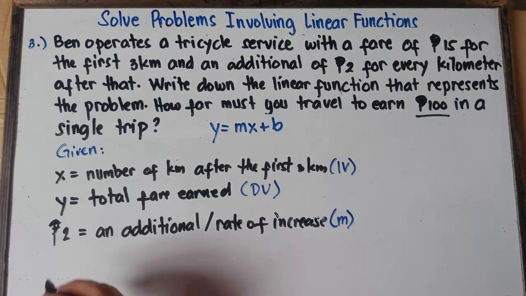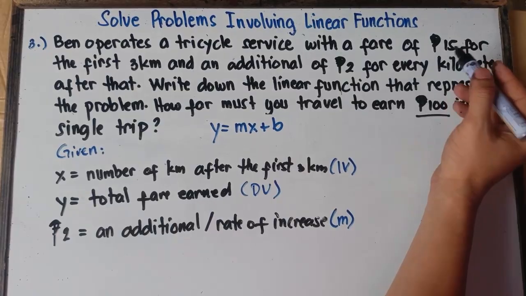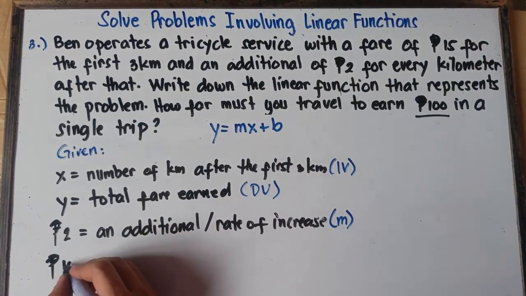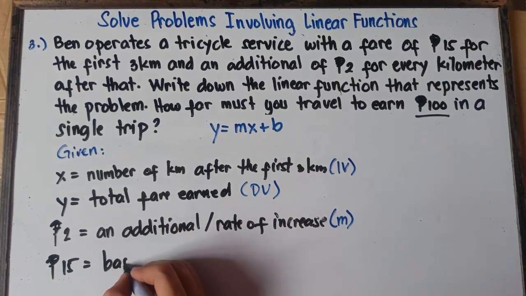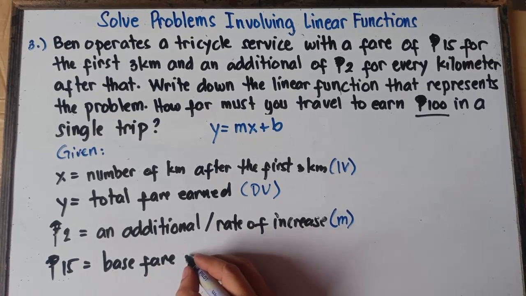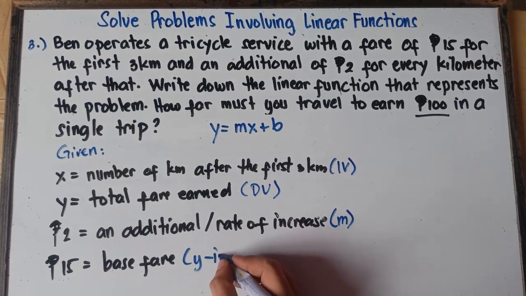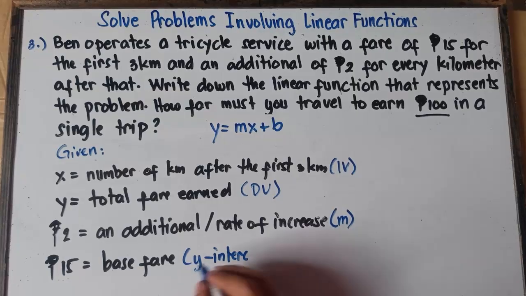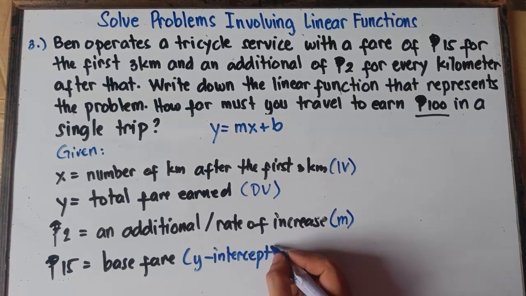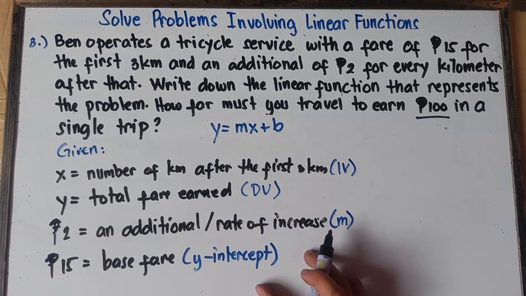And then we also have the base fare. There will be 15 pesos. This will be the base fare, or the starting fare, which is our y-intercept. Alright, and then simply plug in this one on this given equation.